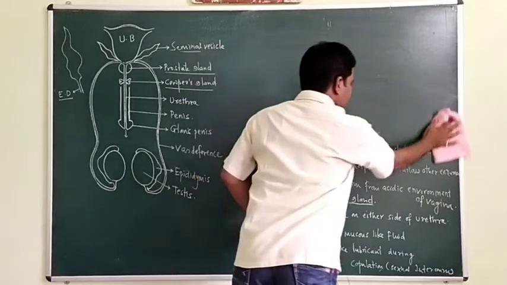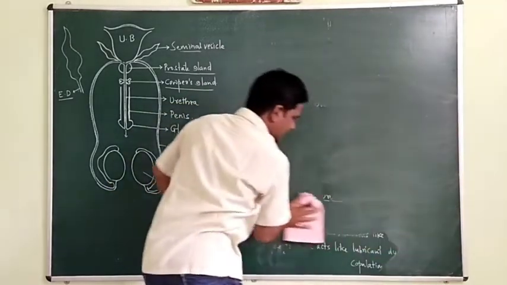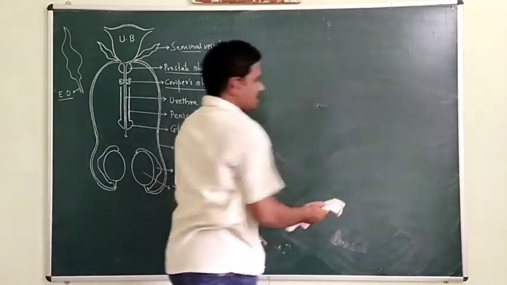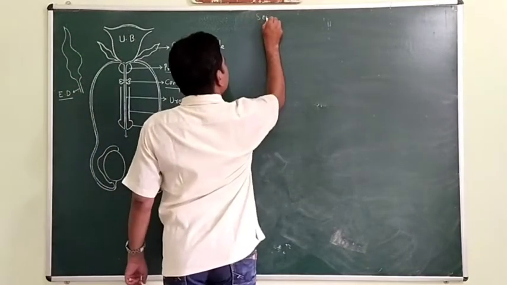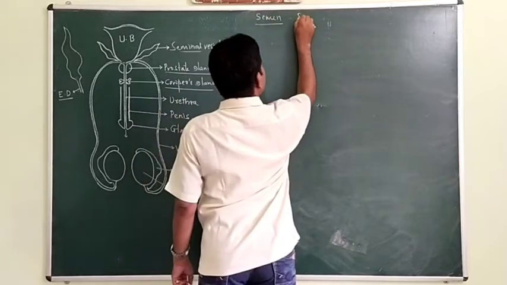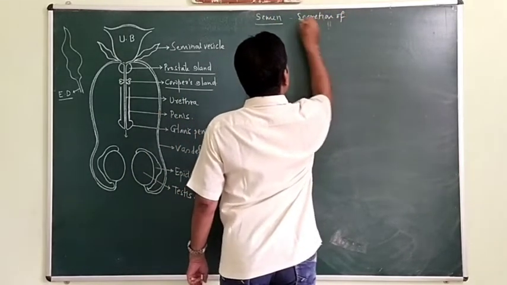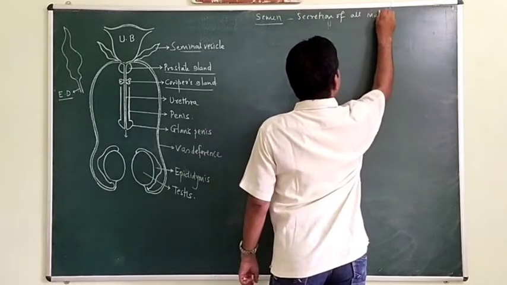Semen is the secretion of these three accessory reproductive glands and the secretion of the epididymis.